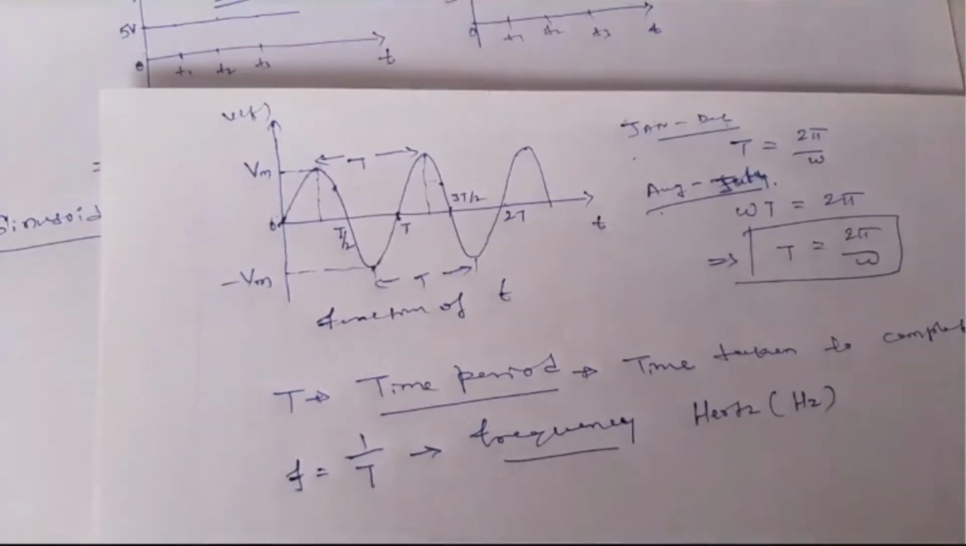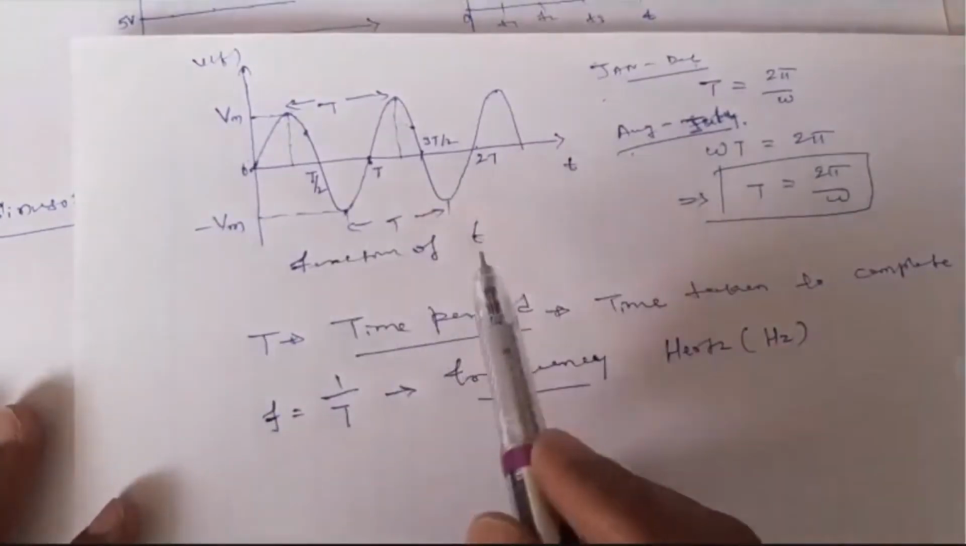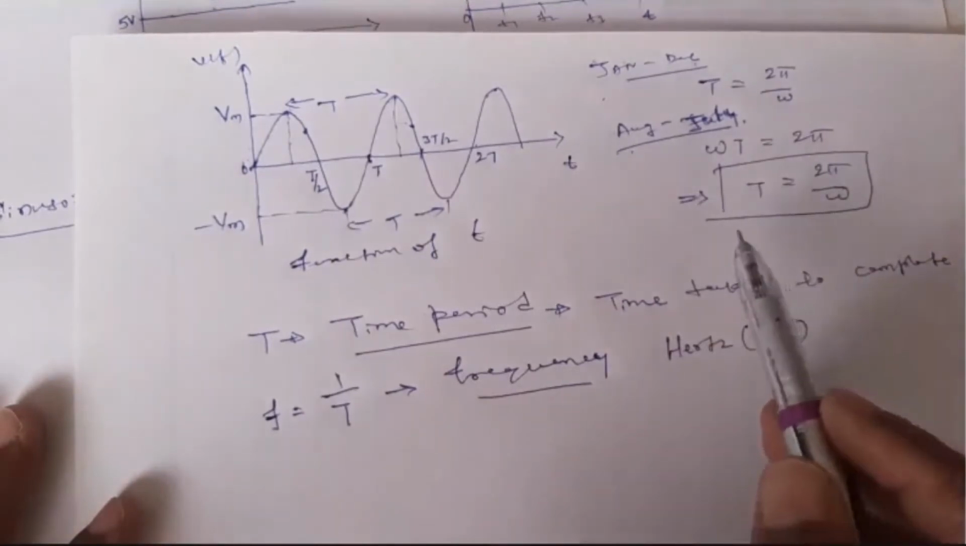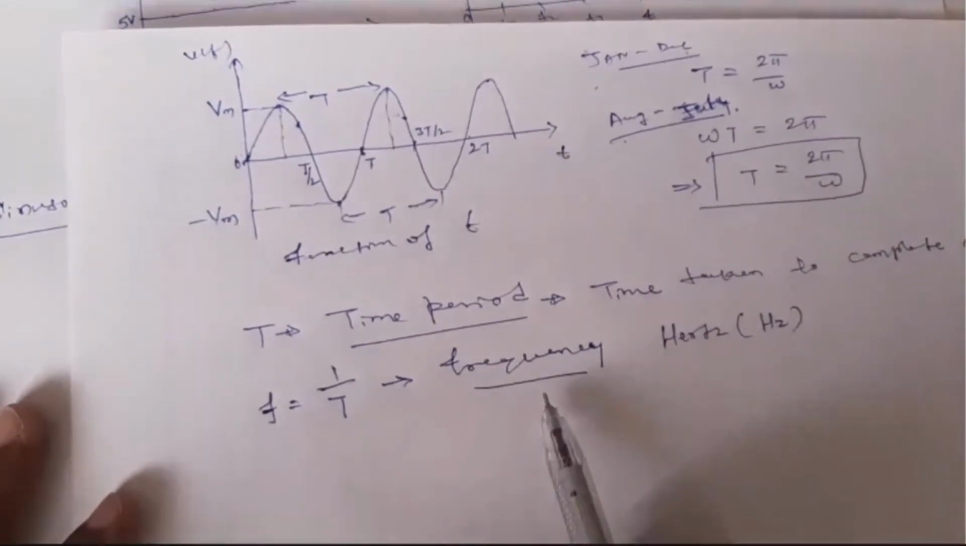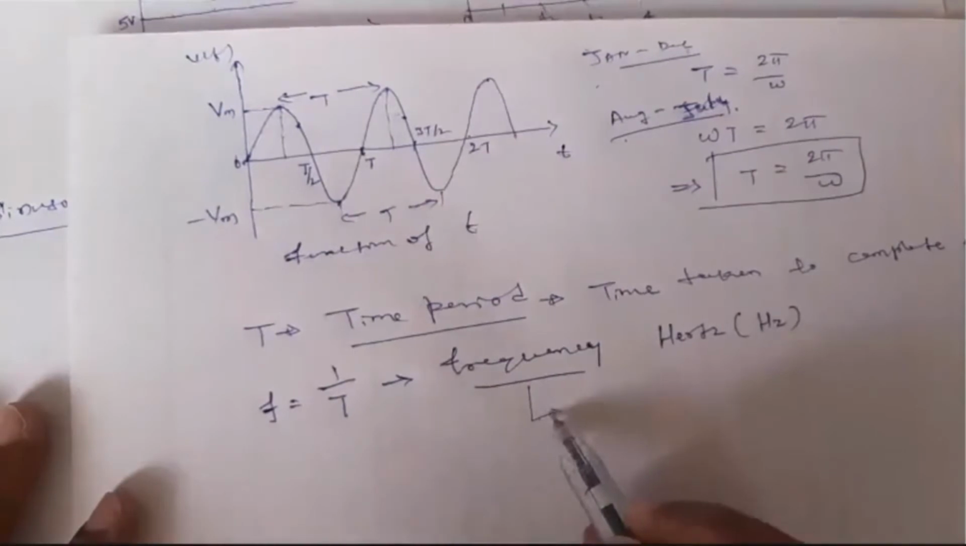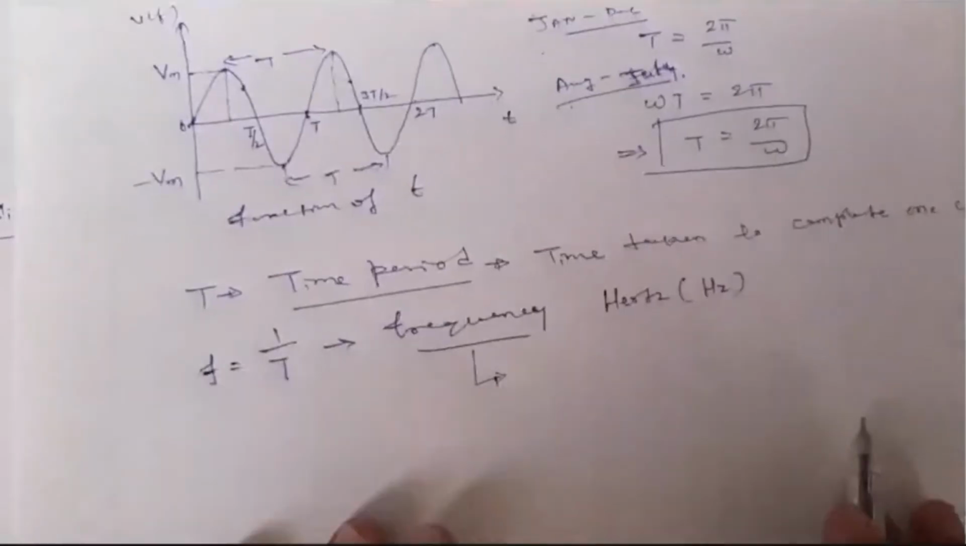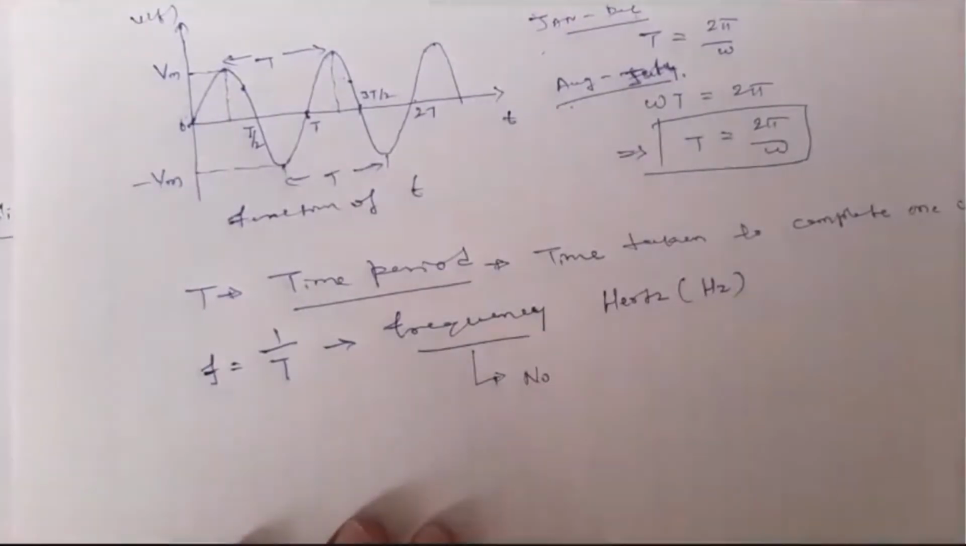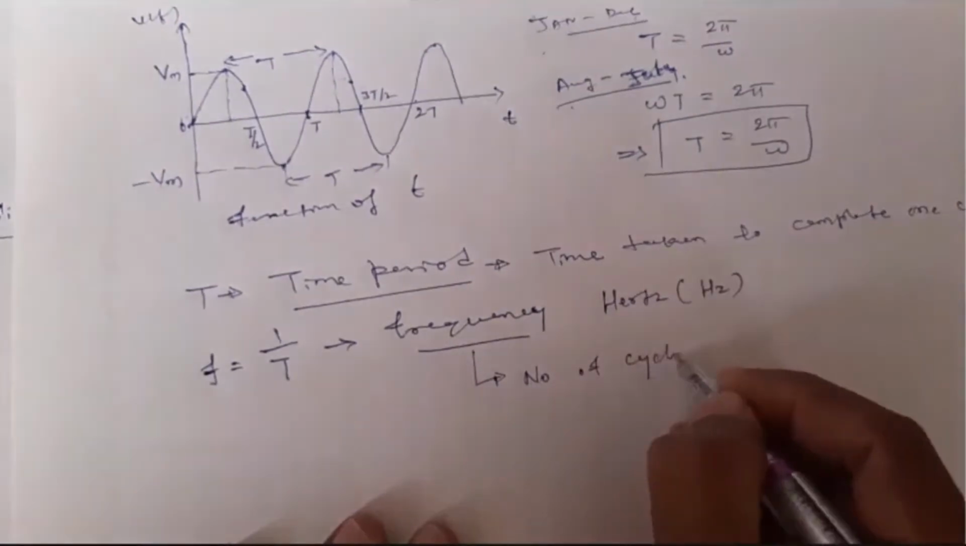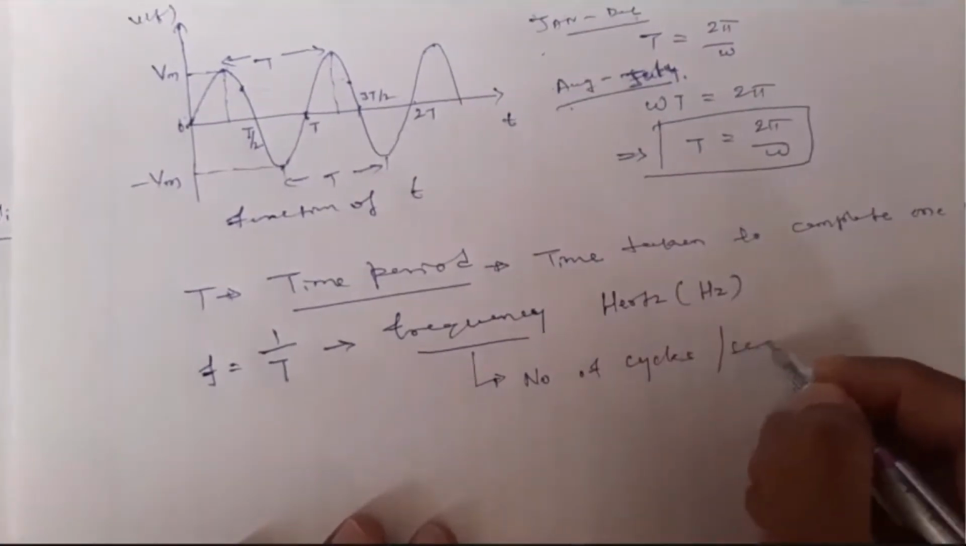Okay, so the time taken to complete one full cycle is nothing but the time period. The reciprocal of the time period is nothing but frequency. But what is frequency? Frequency is the number of cycles completed in 1 second. The significance of frequency is the number of cycles per second.